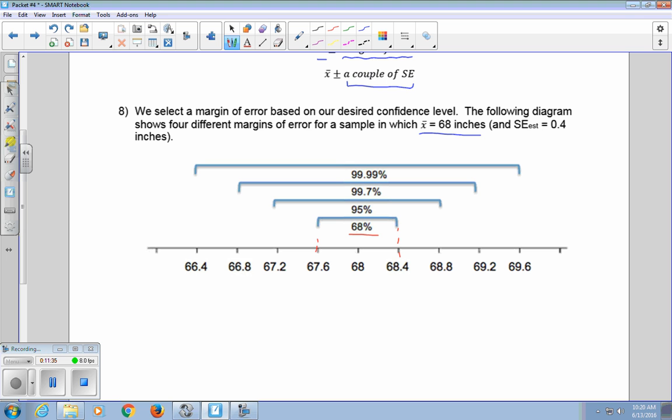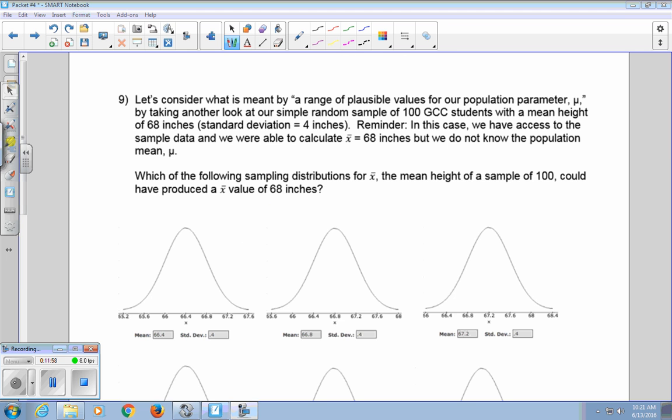The confidence interval reported on the other page was 3 standard errors, and that matches up with a 99.9% confidence interval. So if we want our confidence to be pretty high, then we have a little bit wider interval.